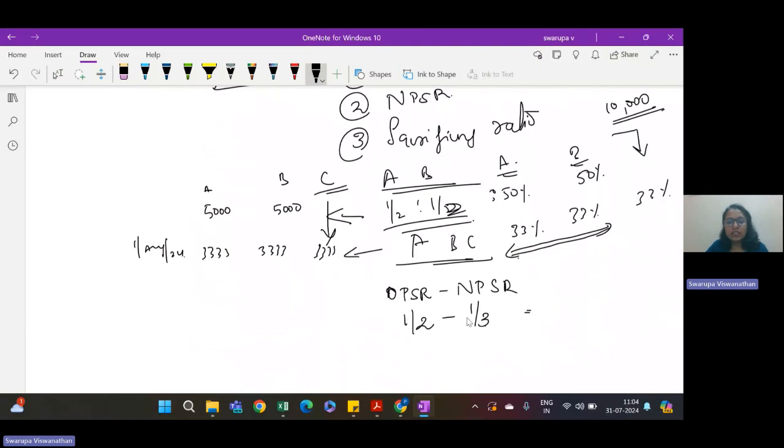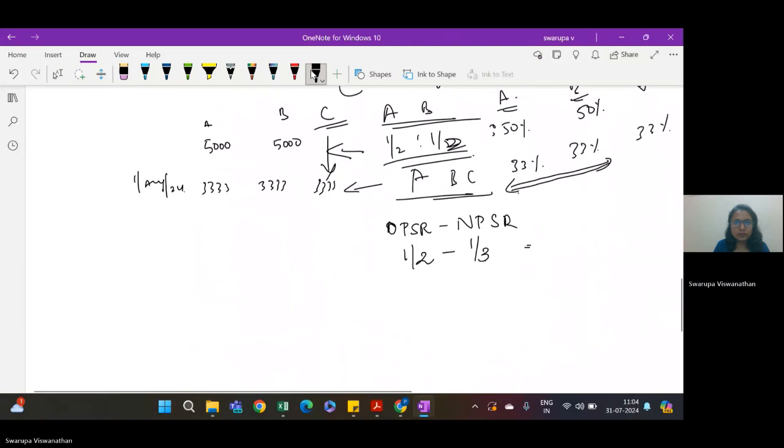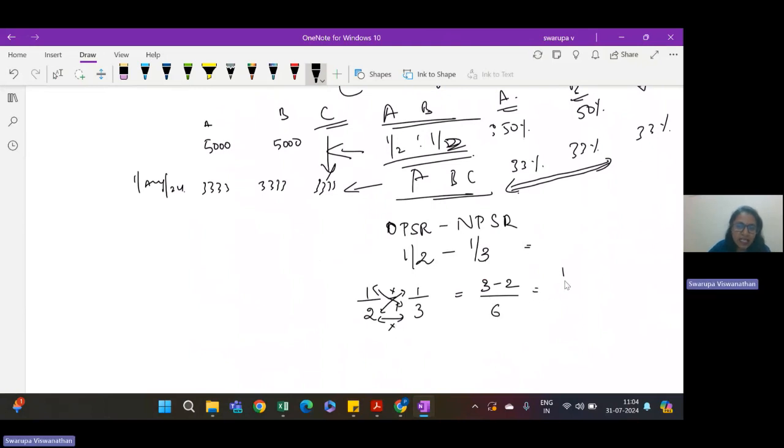Now how to find out? How will you solve this equation? 1/2 minus 1/3. It is 3 multiplied by 1, 2 multiplied by 1. So 3 minus 2 by 2 into 3, which is 6. Again, it will be 1/6. Okay, so they are sacrificing in the ratio of 1:1.